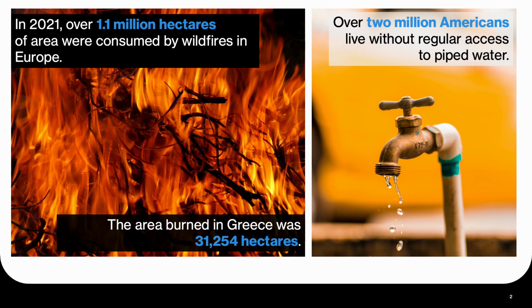How easily can you understand figures like 1.1 million hectares, or 31,254 hectares, or 2 million people? Would you be able to detect that the area burned in Greece was wildly incorrect? In fact, it was much larger, 131,254 hectares.